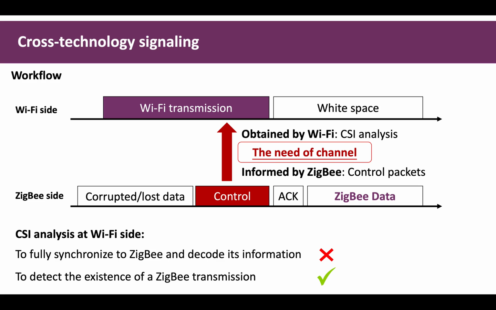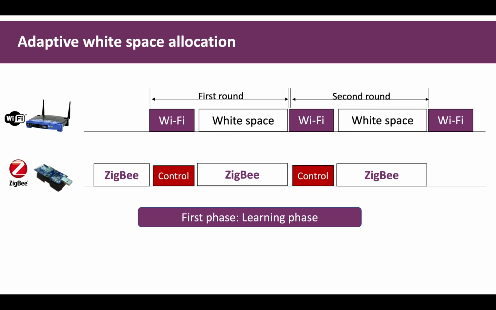Instead, the Wi-Fi device detects the existence of Zigbee transmission based on the CSI values of packets and then issues the white space. To increase the channel utilization, BiCord uses the adaptive white space allocation module to determine the length of the white space. The traffic pattern of Zigbee is relatively stable, so BiCord uses a strategy to make Wi-Fi devices estimate the length of Zigbee transmission.